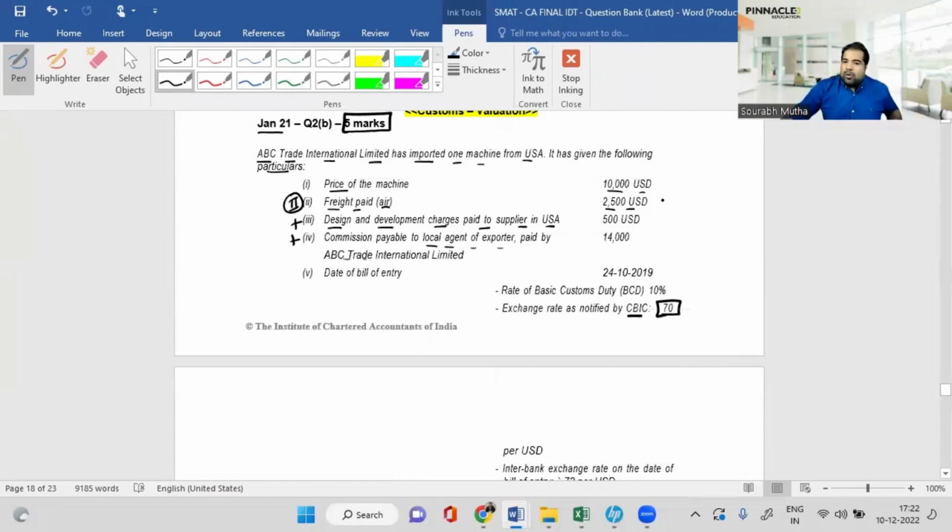Here, we always start off with the transaction value. So I've started off with 10,000. This is as per Rule 3, taking the transaction value, putting a small tick mark that this is covered. Design and development charges another 500. So basically that is 10,500 USD. Now commission payable also I need to add, but this is in Indian rupees. So first I have to convert this 10,500 at 70 rupees. So basically 10,500 into 70 is 7,35,000.